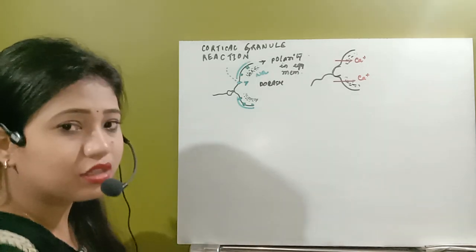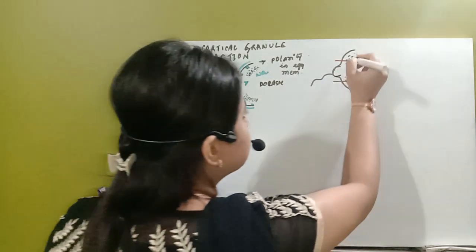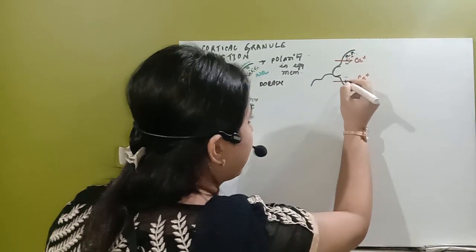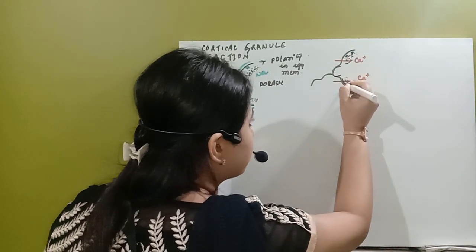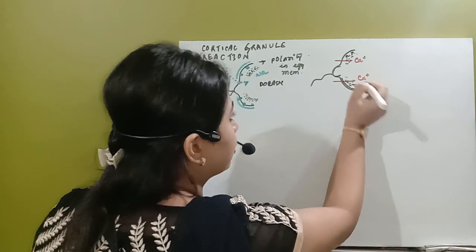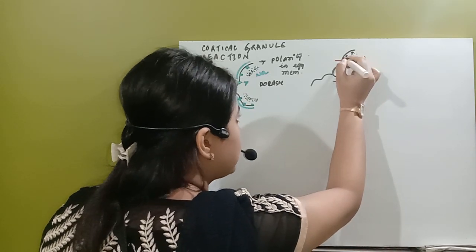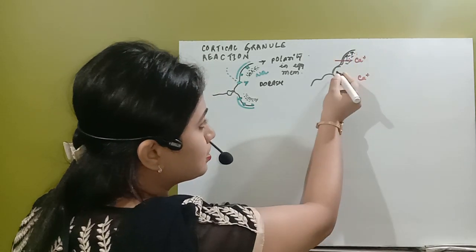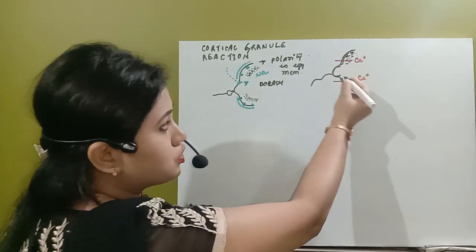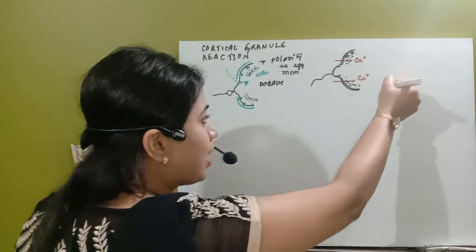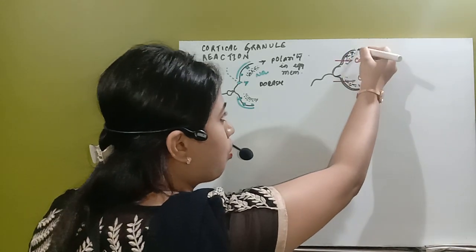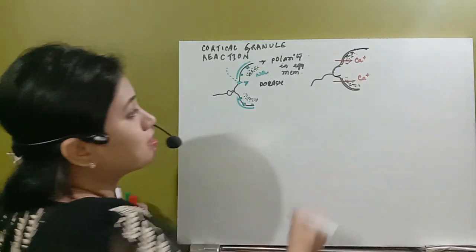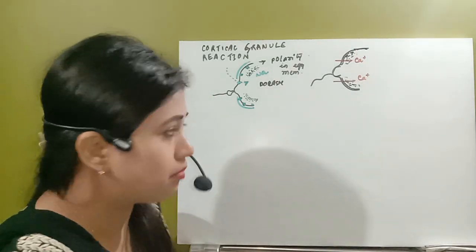So the cortical granules push towards the perivitelline space, leaving the site of attachment of the sperm, and across the whole egg membrane the cortical granules attach to the vitelline membrane.